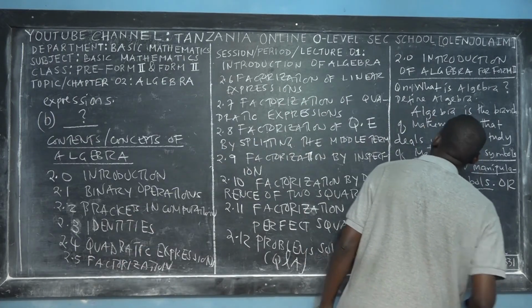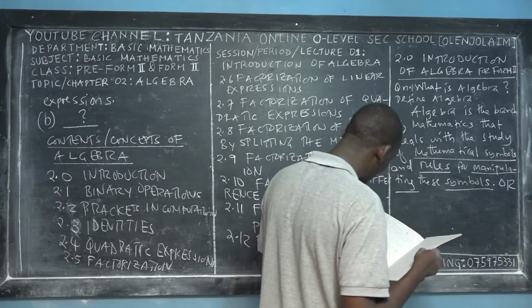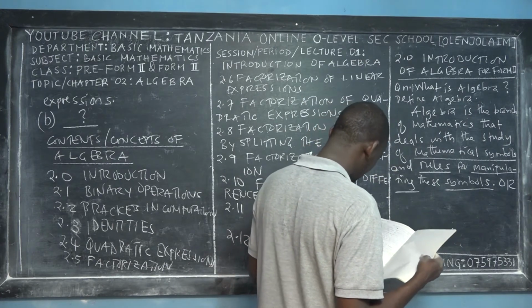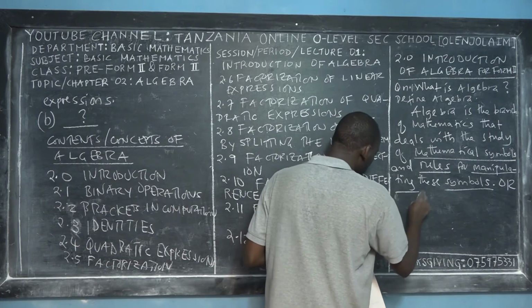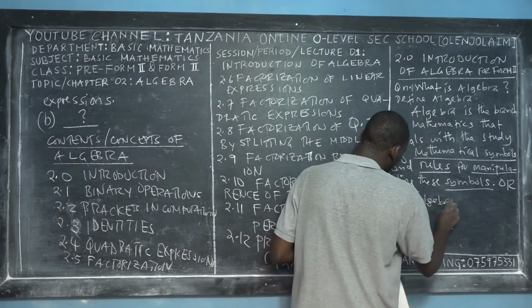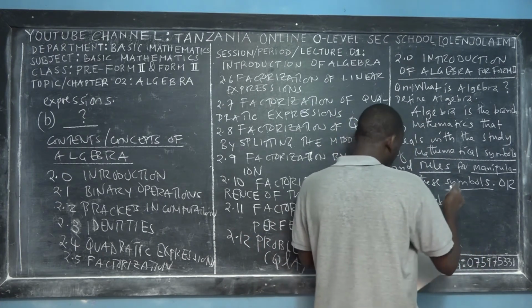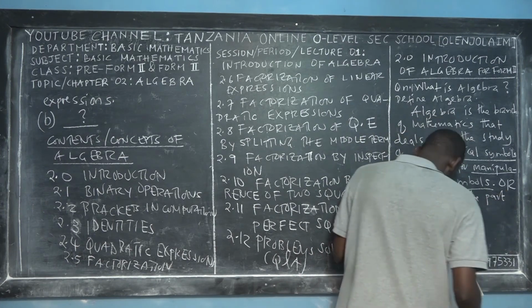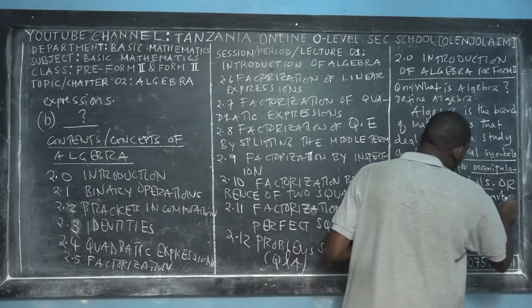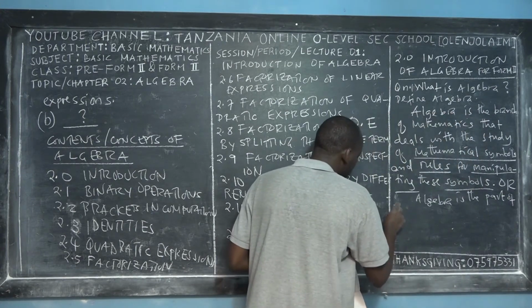Or some resources define it like this: algebra is the part of mathematics. Let me give you the second definition. You can use either of these definitions. You can keep it in your mind. It's a part of mathematics.